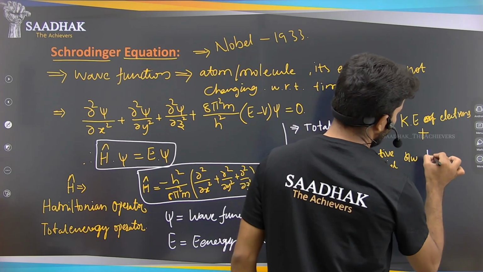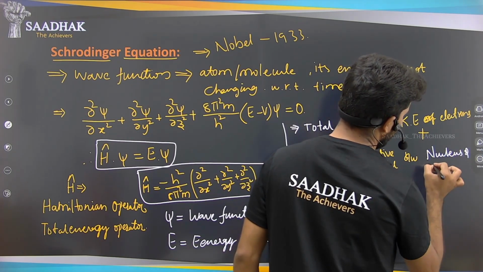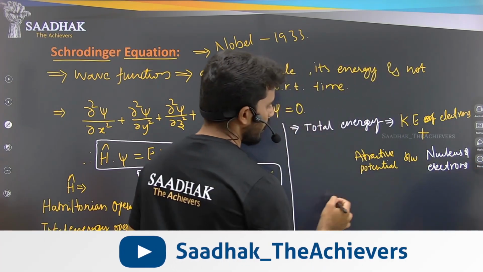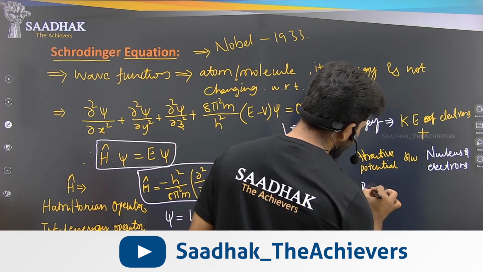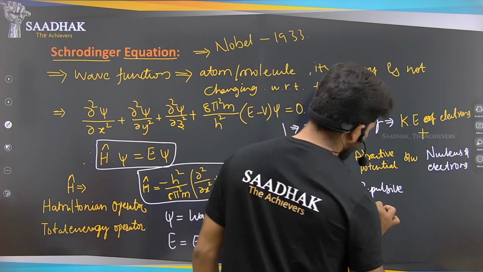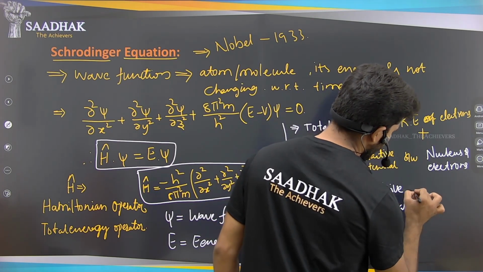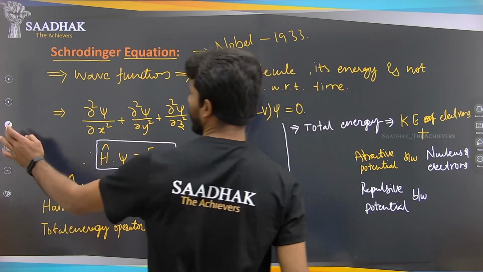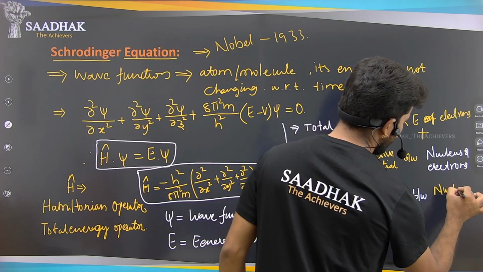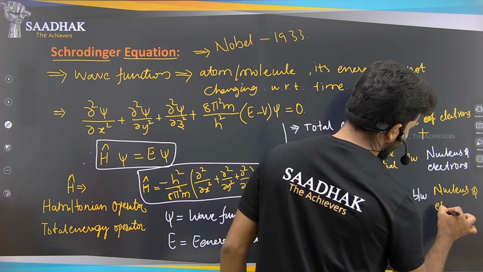between nucleus and electrons, and repulsive potential between nucleus and the electrons.